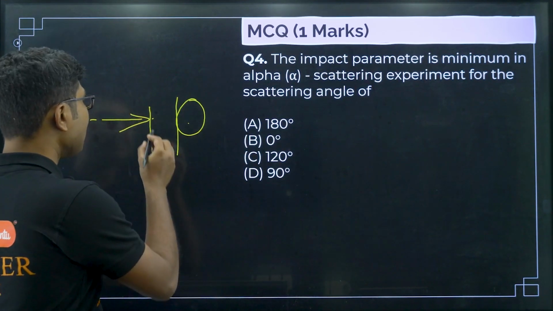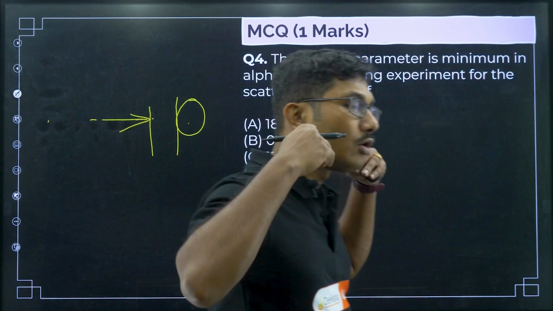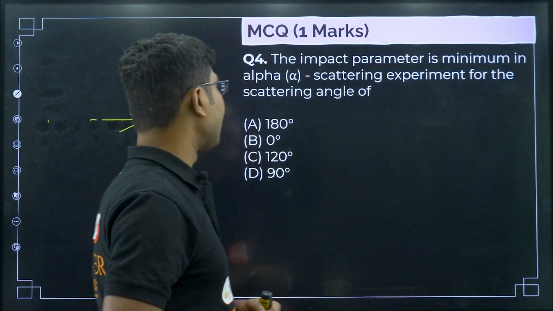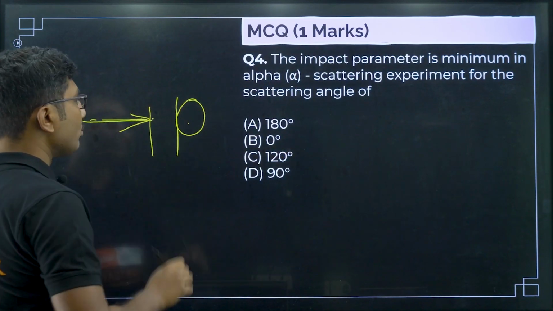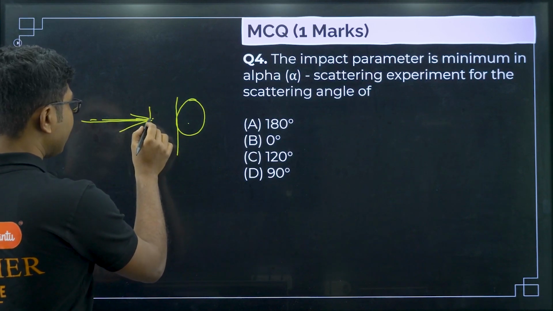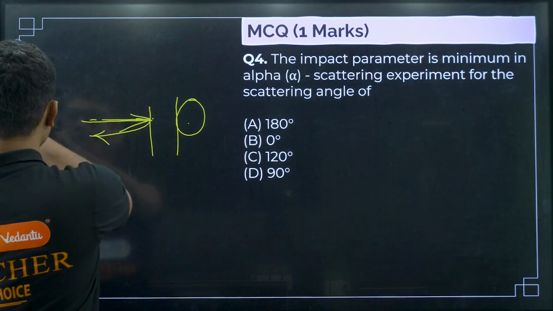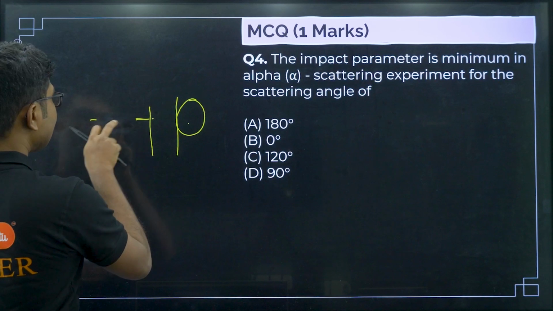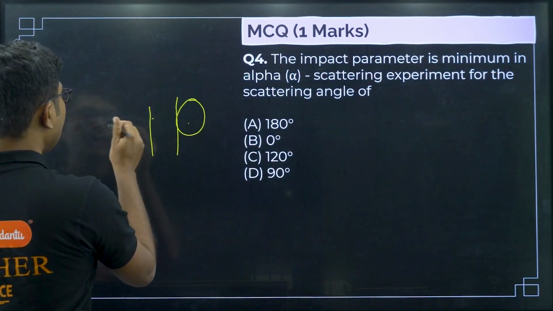Impact parameter is minimum when it reaches the closest possible distance, and this happens when it is going straight towards the nucleus, and after colliding with the nucleus, it comes back in exactly the opposite direction. In that case, the scattering angle will be 180 degrees.